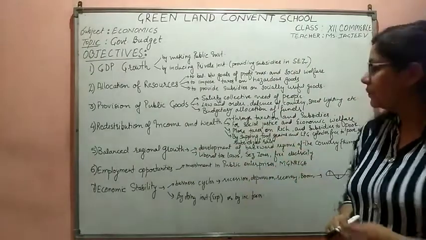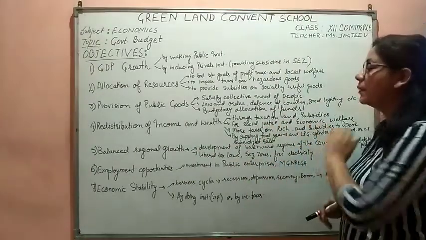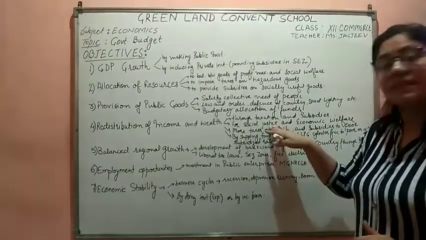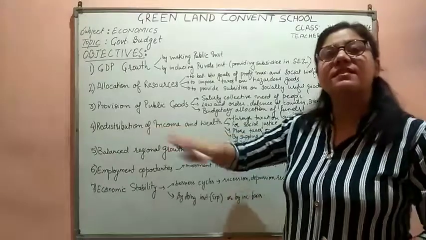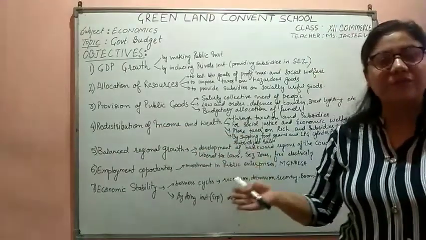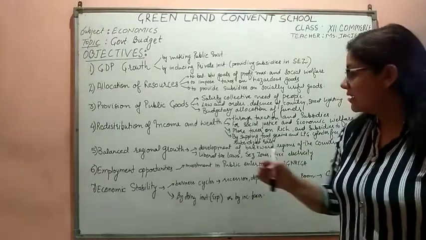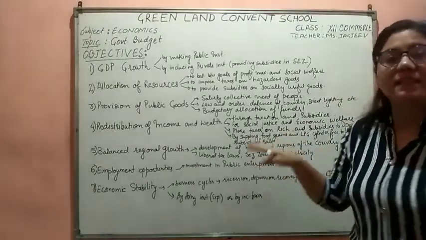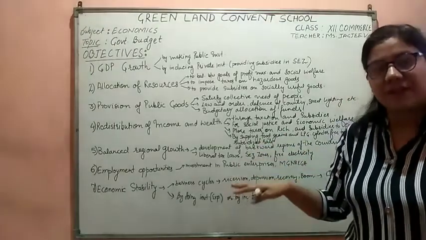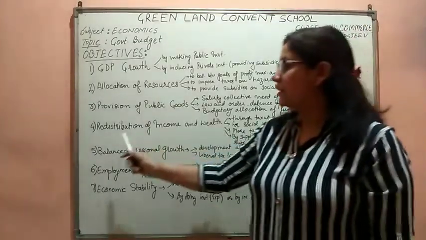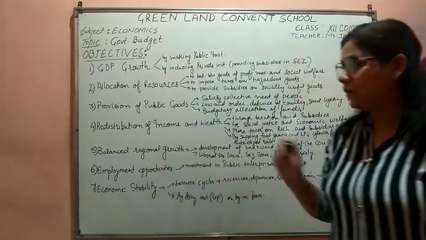What does it do? It brings social justice and economic welfare. Social justice means that everyone should be treated equally. Everyone should have an equal amount of money, but it's not possible. We can do it only by increasing the taxes on the richer section and by giving subsidies to the poorer section. This is how the government redistributes the income and wealth.